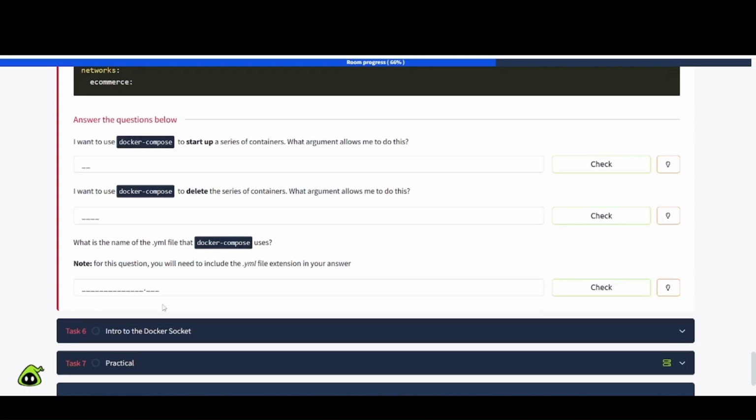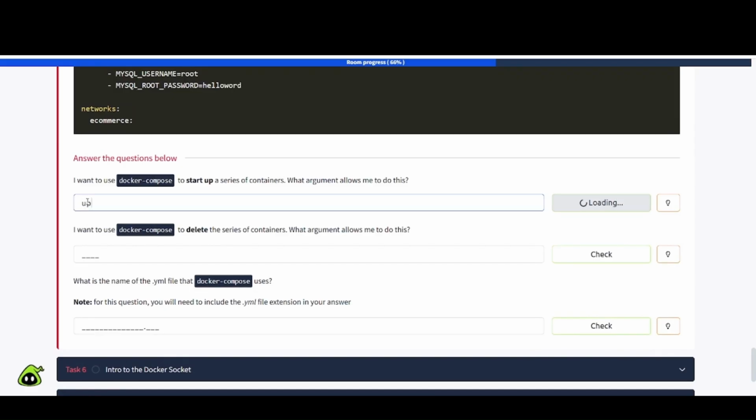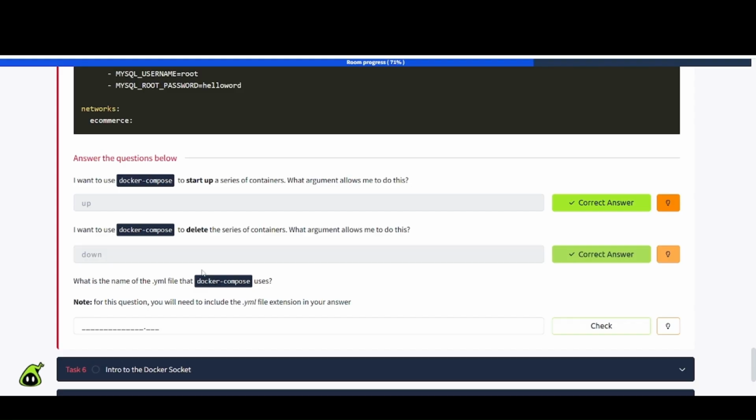So we got some more questions down here. Let's take a look. I want to use Docker Compose to start up a series of containers. What argument allows me to do this? And that should be the up command, if I'm not mistaken. I want to use Docker Compose to delete the series of containers. What argument allows me to do this? And I believe that's going to be down.